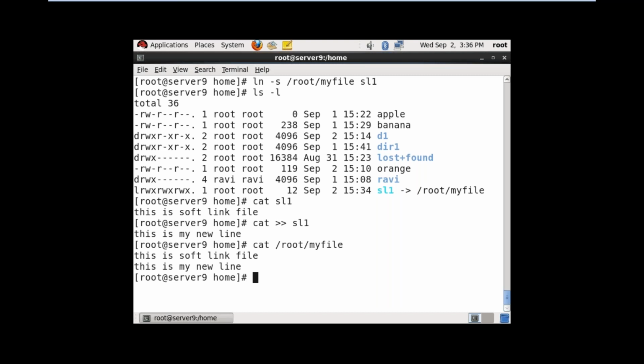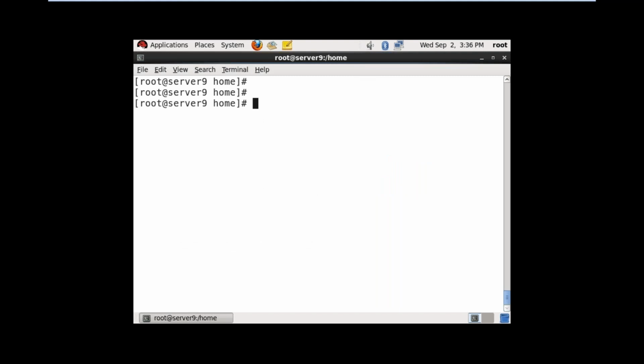Now come out from this and check the inode also. If you want to check the inode, you can check the inode number. So main file inode number: ls -i /root/myfile. The inode number is 429357. Now here, ls -i SL1. 22 is the inode number. So soft links use different inode numbers.